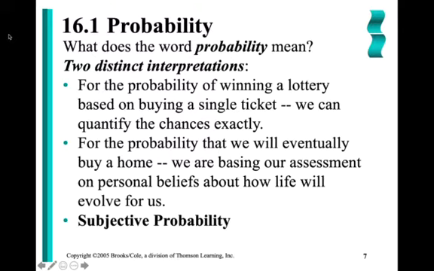Probability. What does the word probability actually mean? Well, we're going to go through a couple examples. For the probability of winning a lottery based on buying a single ticket, we can quantify these chances exactly. How many total possible combinations are there to hit the jackpot? Well, the probability of winning the lottery would be 1 out of that total number of possible combinations. All of those numbers are equally likely to occur.